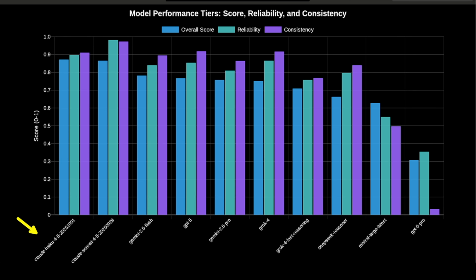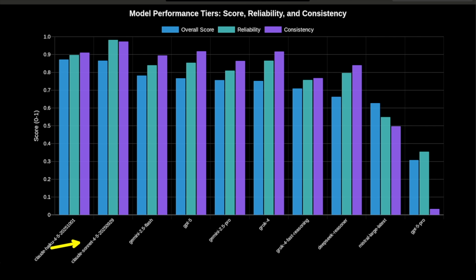Claude Haiku, which was released in mid-October, very recently, scored 87% overall. Actually, the highest overall score in the entire evaluation. It leads in 4 out of 5 tool categories: capability analysis, pattern recognition, recommendations, and remediations. This is the model with only 200,000 context window that somehow achieved the highest recommendation score, 93%. Its efficiency is remarkable, and it costs $1 input and $5 for outputs per million tokens.